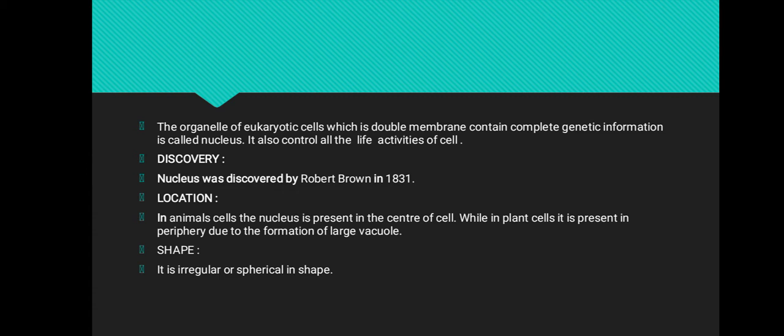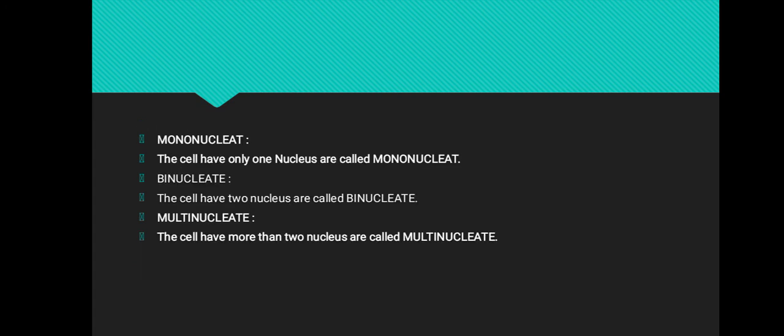In animal cells, the nucleus is present in the center of cell, while in plant cells, the nucleus is not present in center of the cell. In plants, it is present to the periphery because due to the formation of large vacuole, it pushes the nucleus to a side. Now we discuss about the shape of nucleus. The nucleus is irregular or spherical in shape.